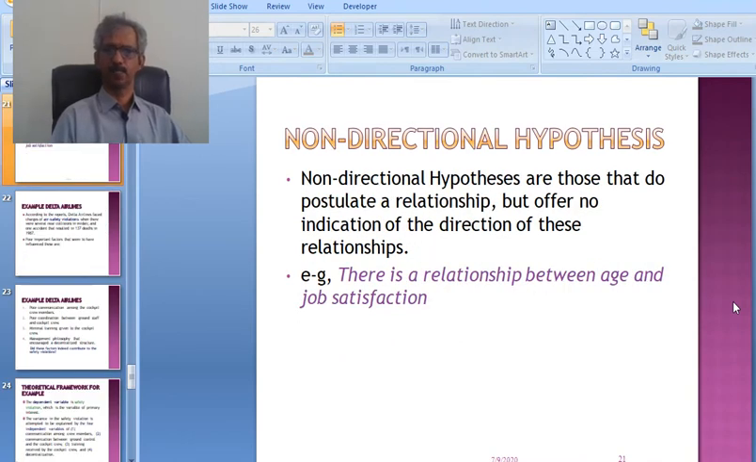Non-directional hypothesis means here we are not mentioning the direction in which the variables lead each other. Non-directional hypotheses are those that do postulate a relationship but offer no indication of the direction of the relationship. Here we are not mentioning what kind of direction they will take. Suppose there is a relationship between age and job satisfaction. Yes, there is a relationship, but what kind of relationship? Positive or negative? It means when age increases, whether the job satisfaction increases or decreases. That's why we say here we are not mentioning it.